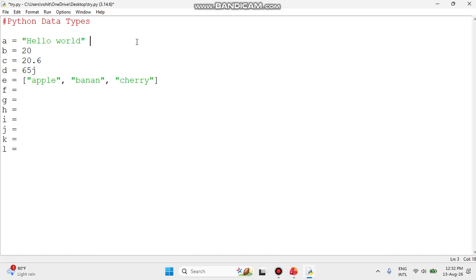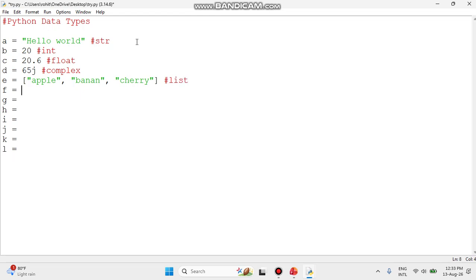If you want, I can write in the comment section what kind of data each is. This is a string, this is an integer, this is my float. These comments are not important, I'm writing them just for your understanding. This is the complex data, and this is the list data.